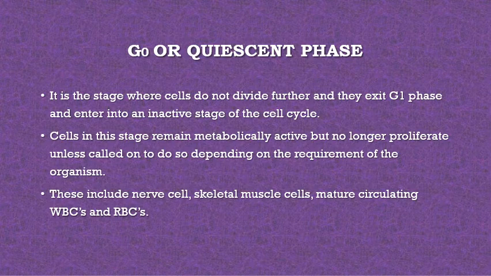That is your G0 phase or the quiescent phase. It means they are not dividing. They will divide only when they are asked to do so; they are metabolically active but not dividing. So that phase is known as G0 or the quiescent phase.